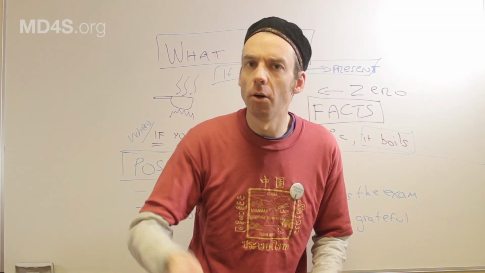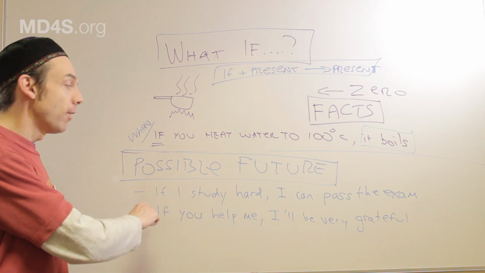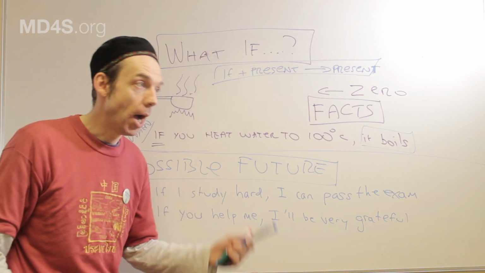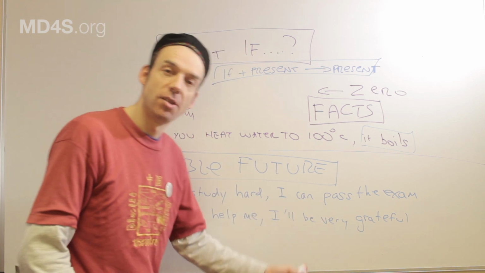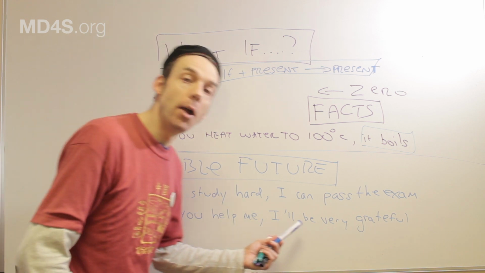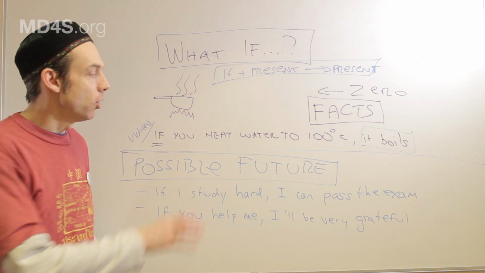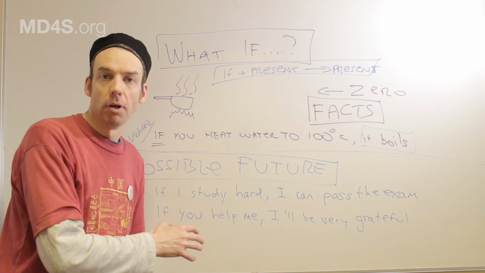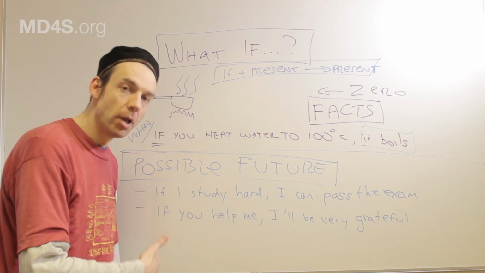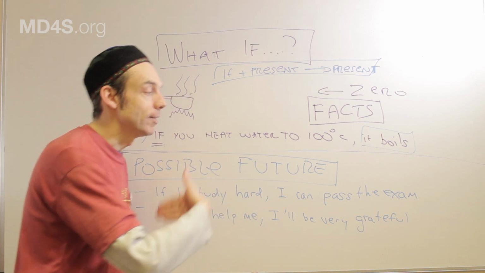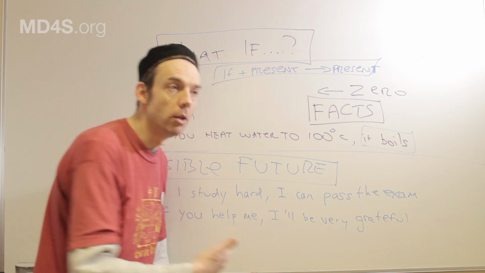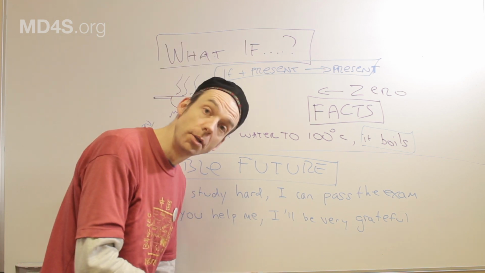So if it rains tomorrow, I will stay home. If I study hard, I can pass the exam. If I study hard, I might pass the exam. If I study hard, I will pass the exam. If you help me, I will be very grateful. So this is a possible future based upon this condition. So the structure is always if, and then the present simple, and then the second part of the sentence uses I can, or I will, or I might, or even I could.